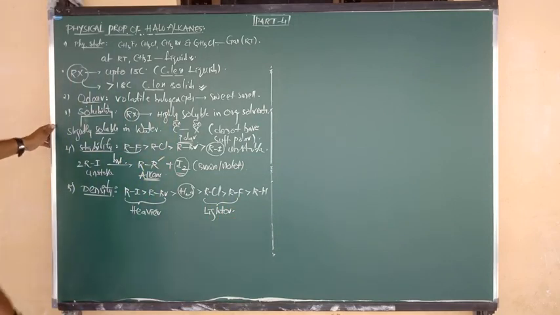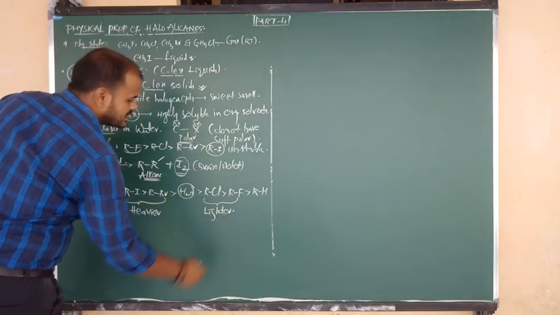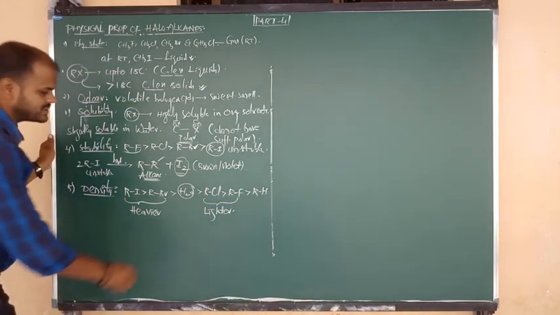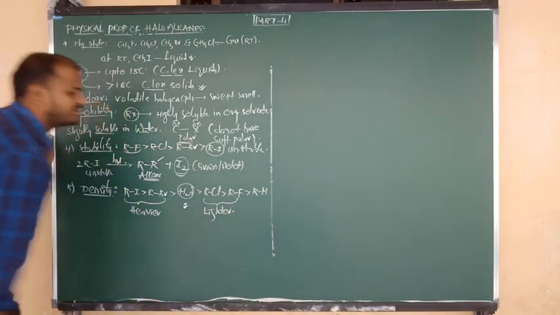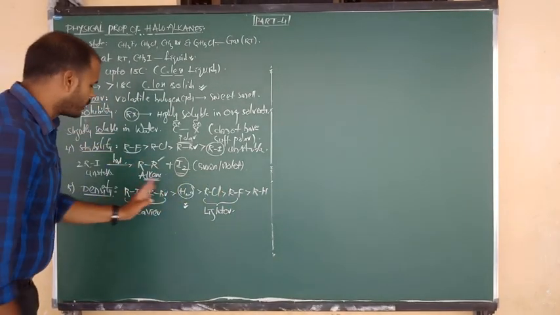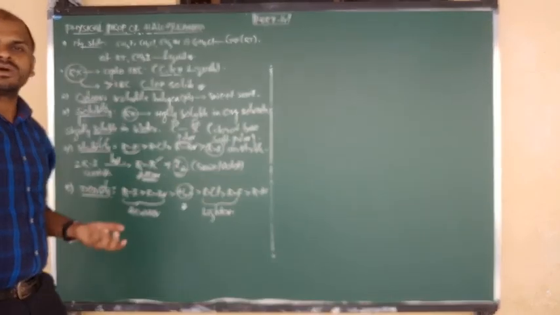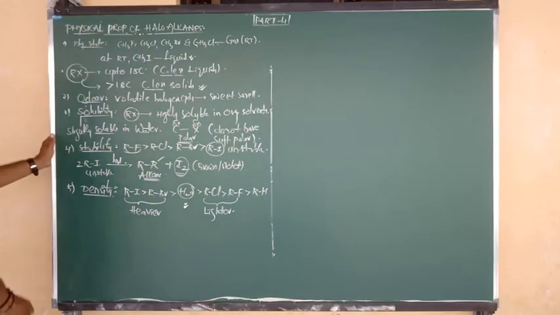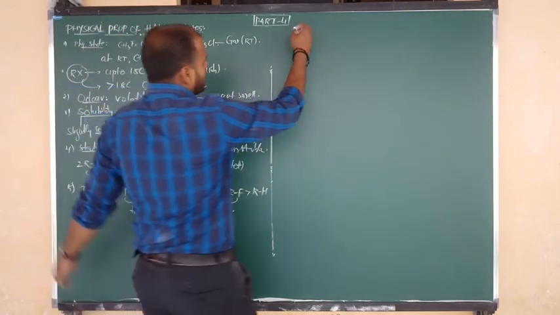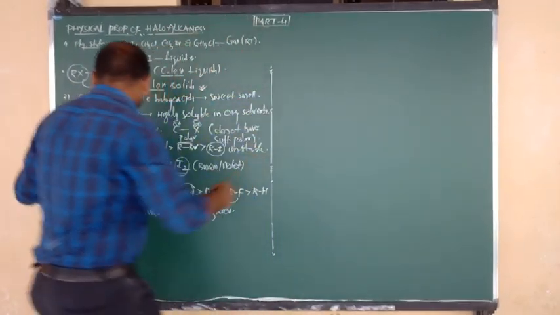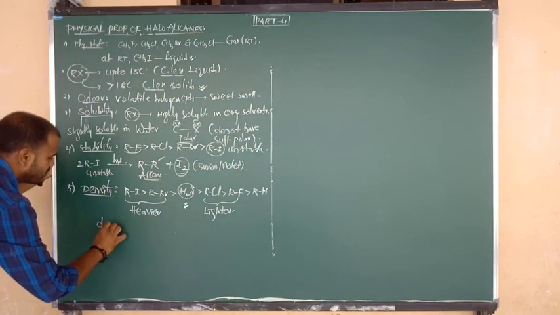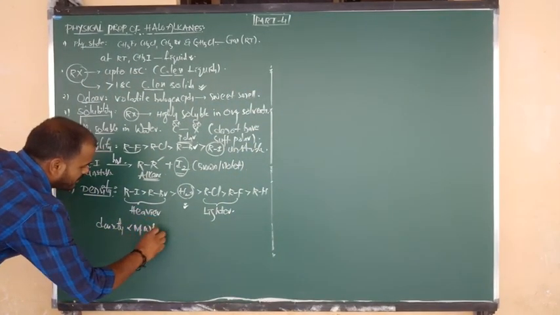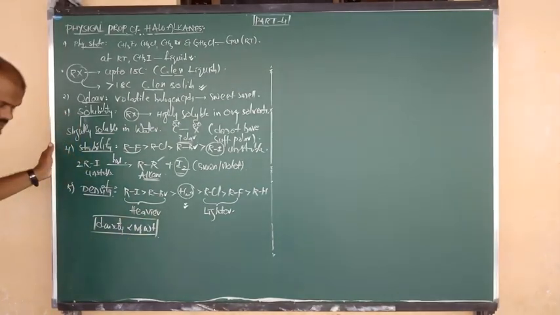So alkyl fluorides and chlorides are lighter substances, and alkyl bromides and iodides are heavier substances as compared to the water molecule. From fluorine, chlorine, bromine to iodine, top to bottom, molecular masses increase, which means densities increase. Good, so density is over. Up to now everything is clear. Try to remember why we have written this order: density is directly proportional to the molecular masses of the respective halogens. Good.